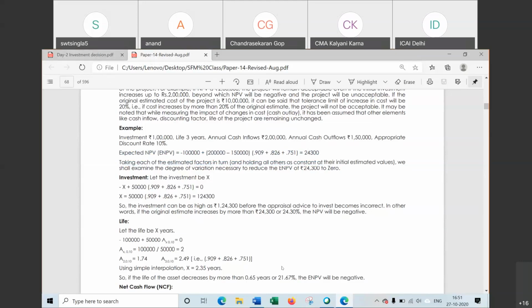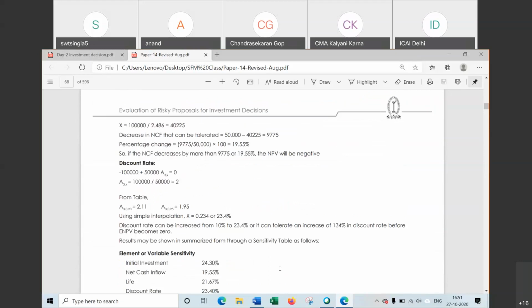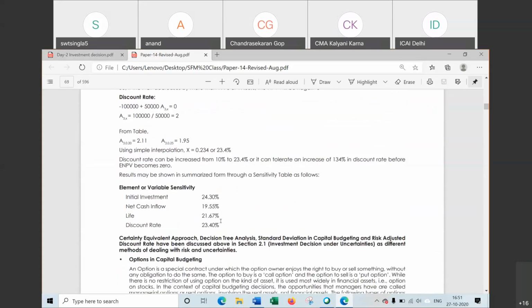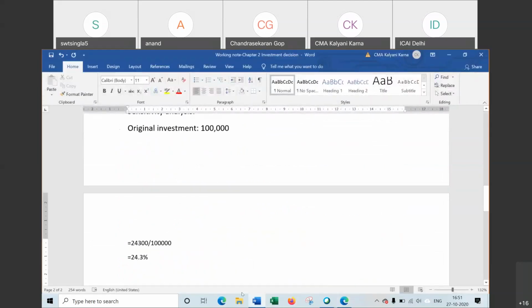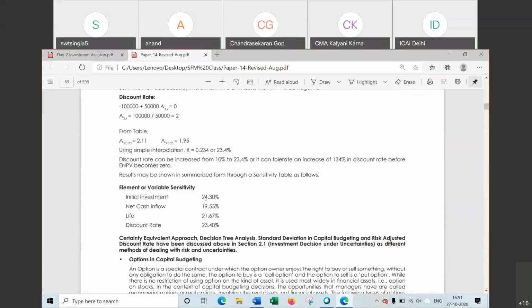Now we have to find sensitivity of this project with respect to these 4 factors. That is initial investment, net cash flow, life, and discount rate. So for initial investment, suppose it is 1 lakh, it will be 24,300 NPV divided by investment, 24.3%. That is 24.3%. In the same way we will find for cash flow, life, and discount rate.